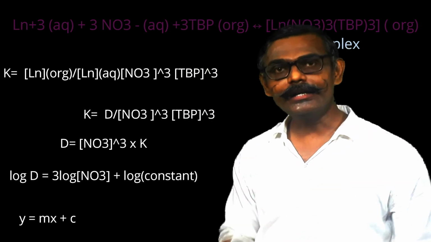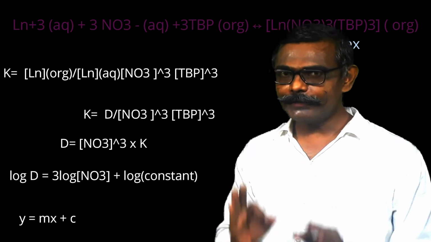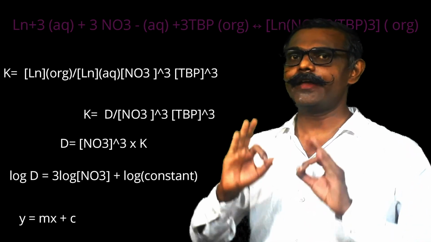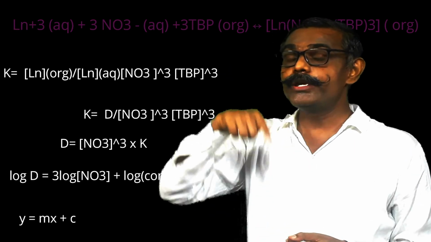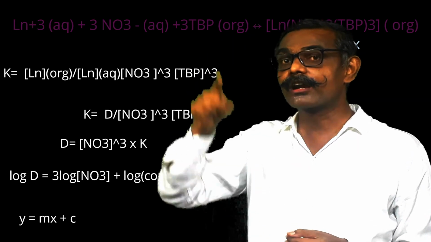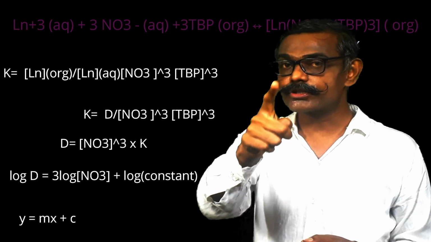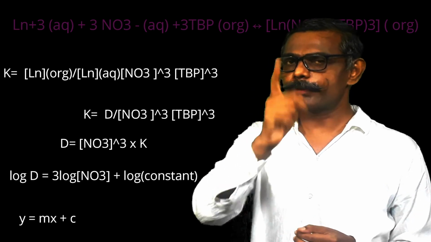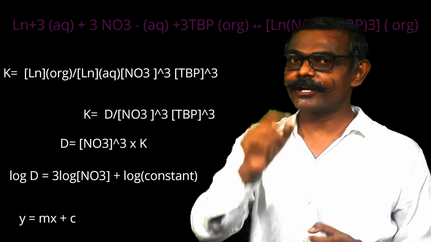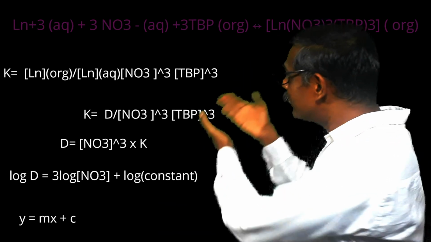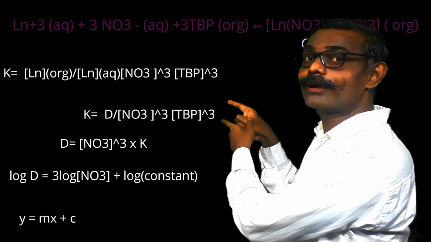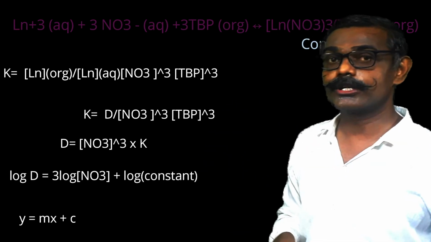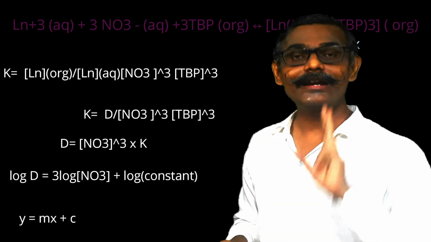Practically it is noted that only if the concentration of nitrate ion is more than 10 molar do we get the straight line variation. What does it signify? A sufficient concentration of nitrate ion is necessary, and in the reaction also we noted 3 nitrate ions are necessary for 1 lanthanide. 6 is the coordination number, fulfilled by 3 nitrates.